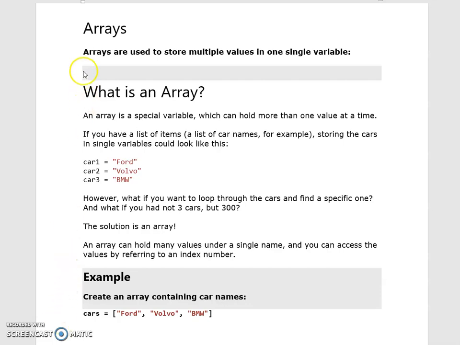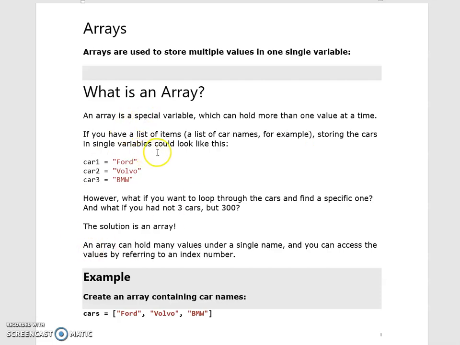Today we are going to discuss Python arrays. First of all, what is an array? Arrays are used to store multiple values in one single variable. It can store multiple values in a single variable, but all should be the same data type. Same data type means type of data. What is an array? An array is a special variable which can hold more than one value at a time.